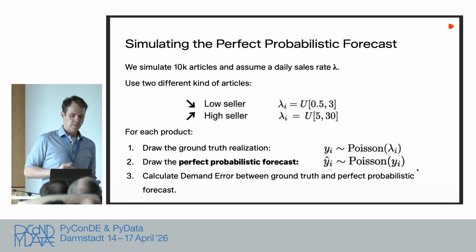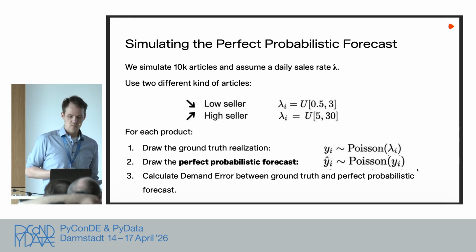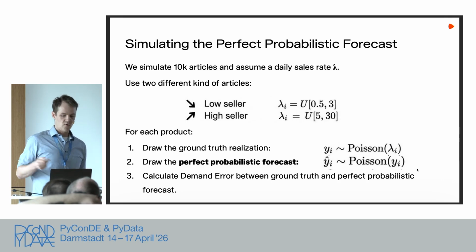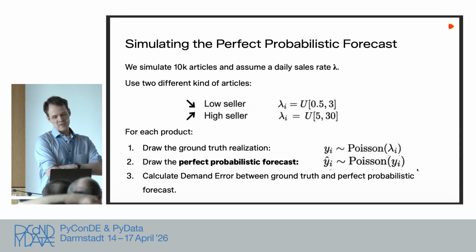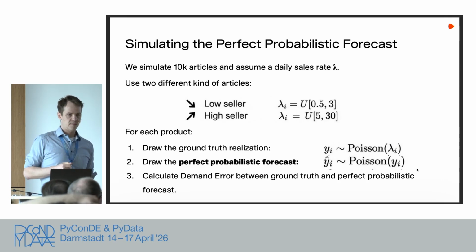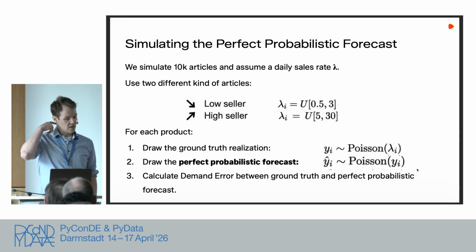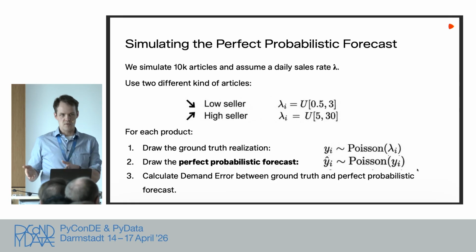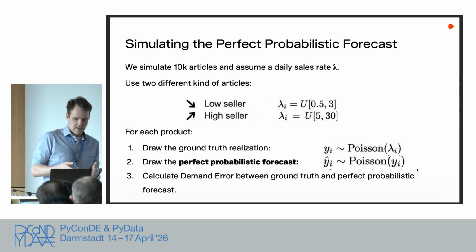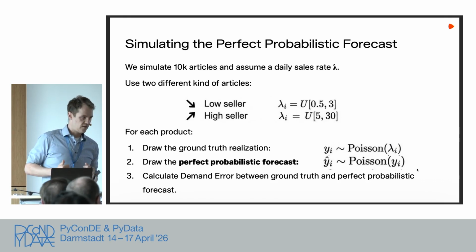And then we're going to do the following. We draw from a Poisson distribution with the lambdas we just chose as means, and this is what we call our ground truth, what we will observe later. Then we create an oracle forecaster, a forecaster that's cheating a bit, because it knows the realization of the ground truth, and we just do a Poisson draw again. We will later call this the perfect probabilistic forecast. Then I calculate the demand error between the ground truth and this perfect probabilistic forecast. Mind you, this forecast knows much more than a usual forecast can know, and we are just adding a bit of randomness around it.